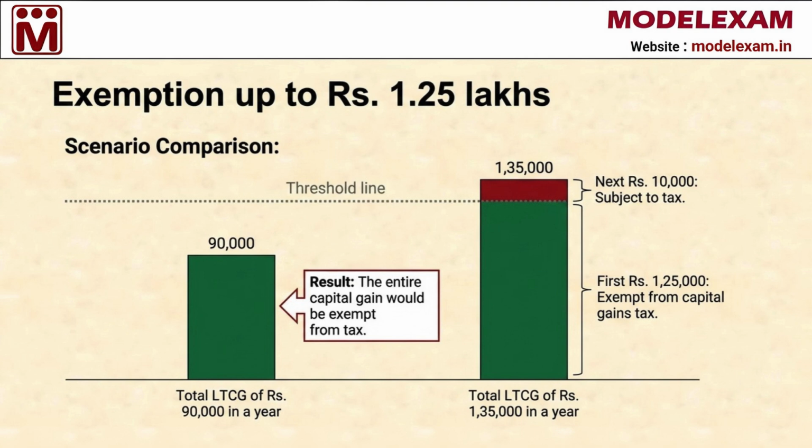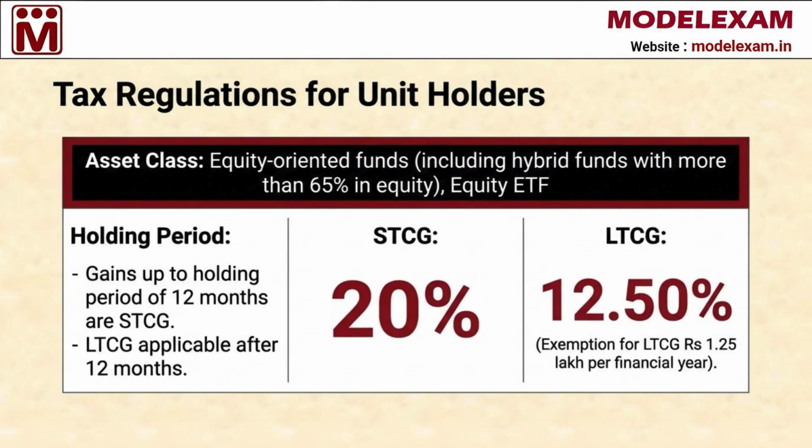To make this concept even clearer, let's compare two different scenarios. In the first case, if an investor earns a total long-term capital gain of 90,000 rupees in a year, the entire amount is below the limit, so the entire gain would be exempt from tax. However, if the total gain is 1,35,000 rupees, the first 1,25,000 rupees is exempt, but the remaining 10,000 rupees will be subject to tax.